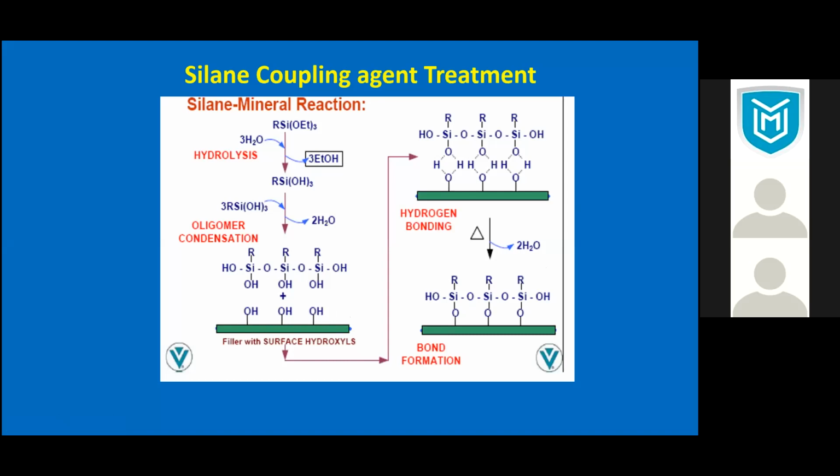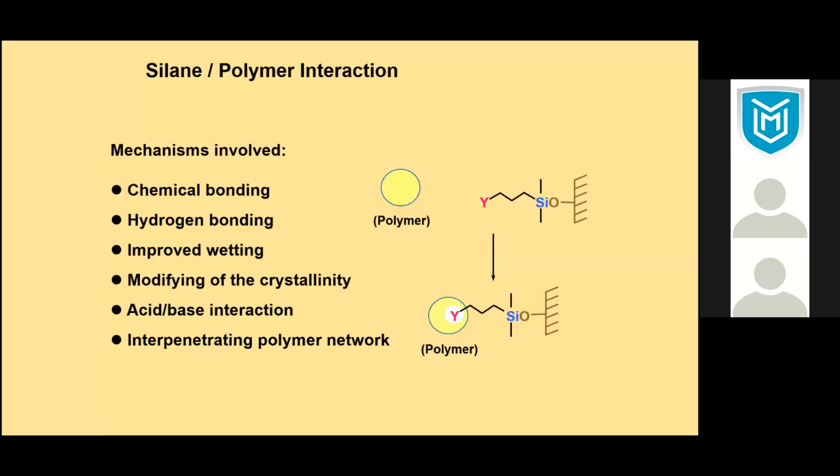Now, if the R group is an alkyl group, long chain or short chain alkyl, that will make the surface completely hydrophobic. So the silane molecule will modify the structure and you can impart a functional group. If you take any polymer, it may have the same kind of reactivity with this group, so you are forming a chemical bond.